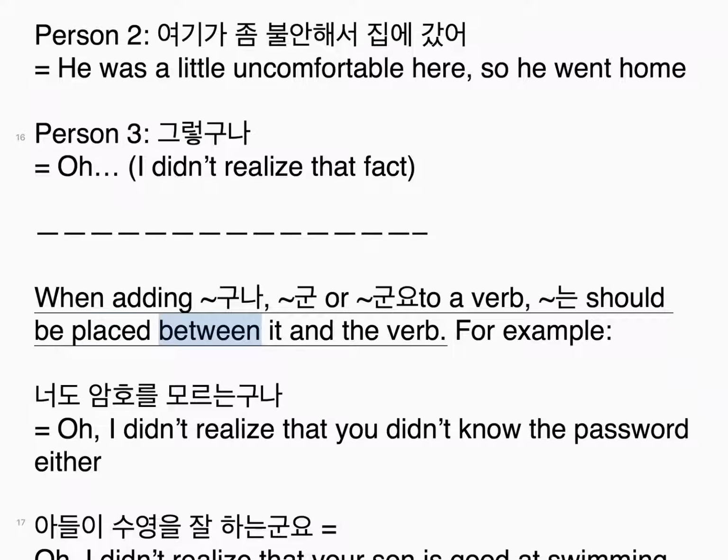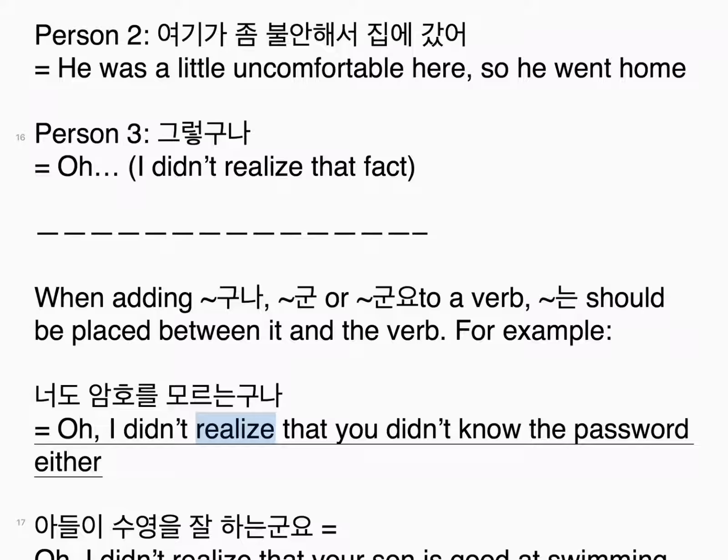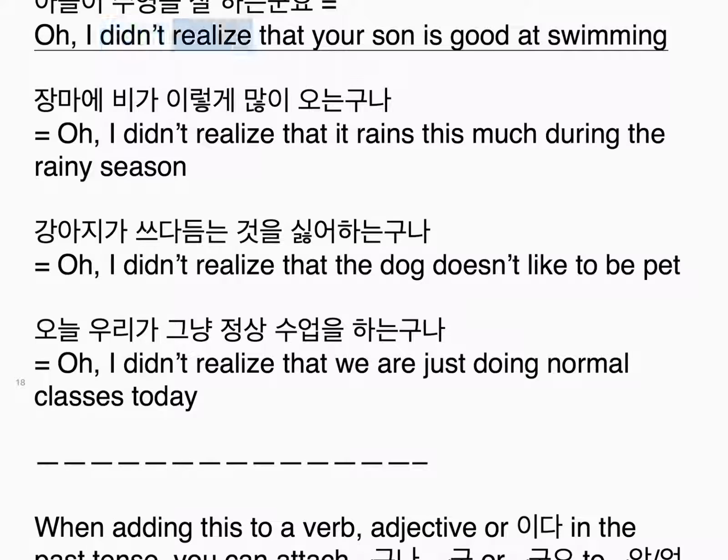Person 3: 그렇구나. Oh, I didn't realize that fact. When adding 구나, 군, or 군요 to a verb, 는 should be placed between it and the verb. For example, 너도 암호를 모르는구나. Oh, I didn't realize that you didn't know the password either.